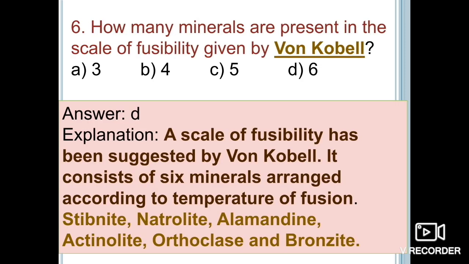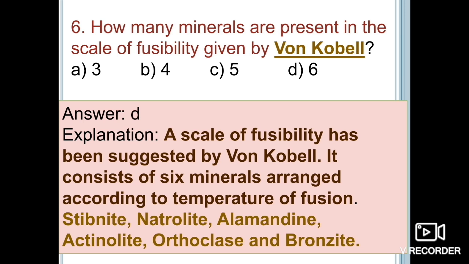Next one is how many minerals are present in the scale of fusibility given by von Kobel. It's a very important question from the exam point of view, because it's generally asked in examinations, especially objective type examinations. So what is the von Kobel scale?